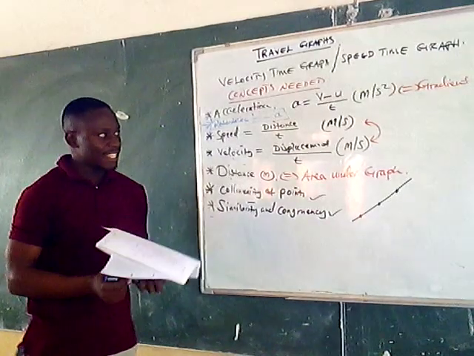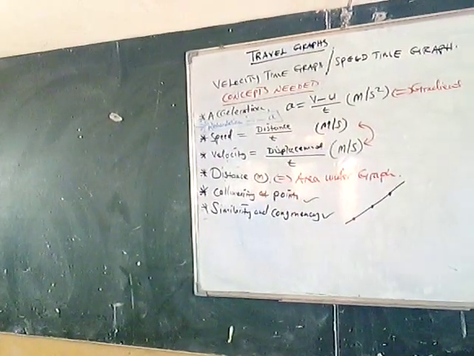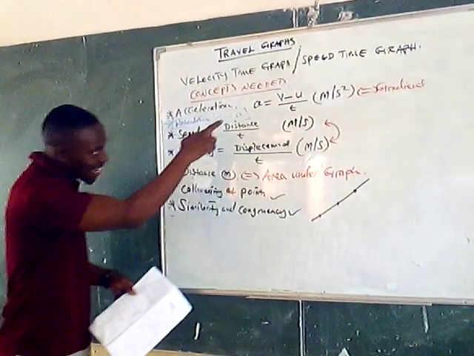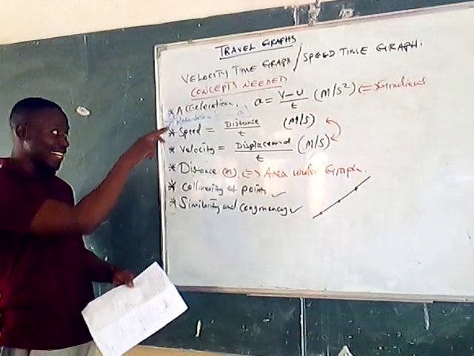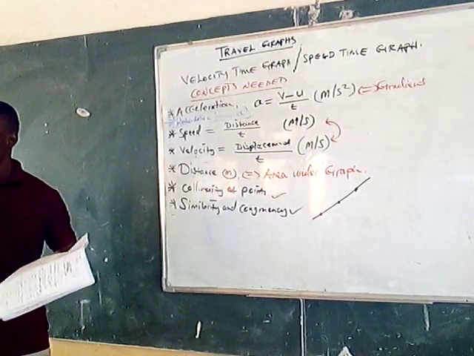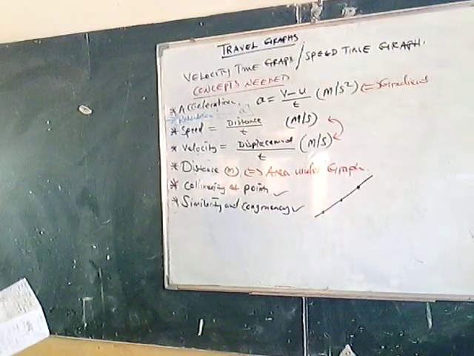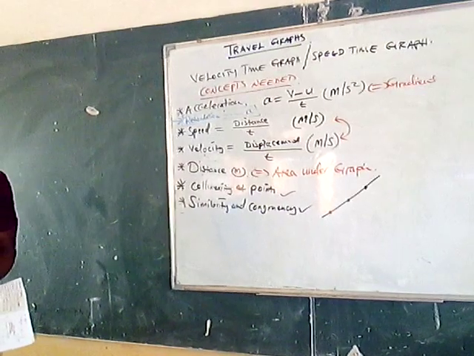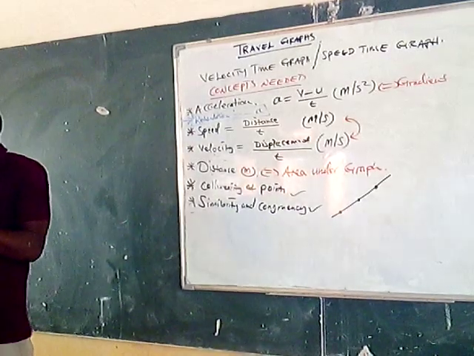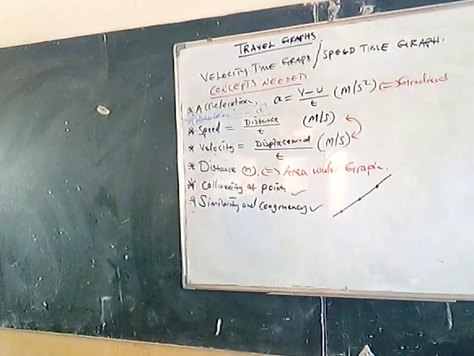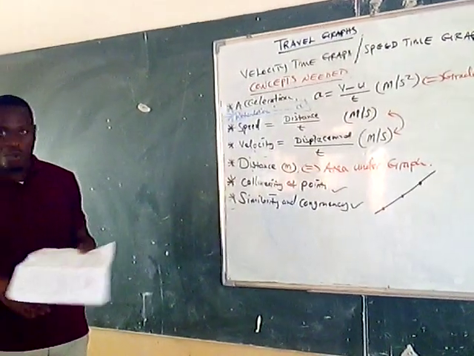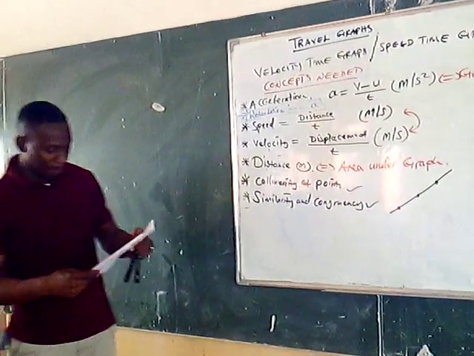Here I can even highlight something for you: a negative acceleration means retardation. Take note. The moment you see a negative acceleration, just say it's actually retardation. Say, for example, you are calculating the acceleration of the line, and the answer that you get is a negative one. You might say that negative is the acceleration, but that's actually a deceleration, because that acceleration is giving you a negative answer. So that is, in a sense, a retardation. Are we there? Let's see now how we go about it, going by the examples.